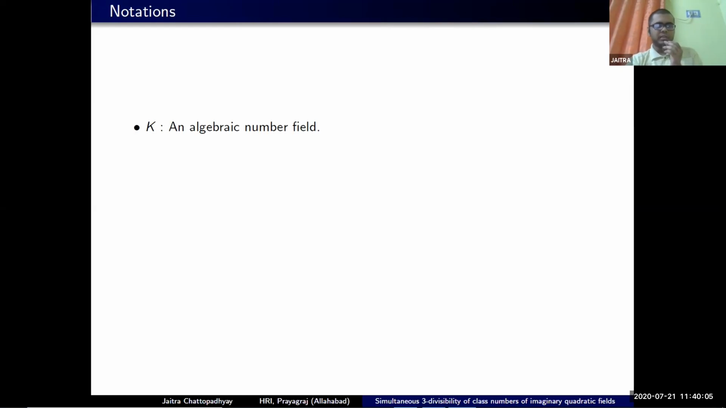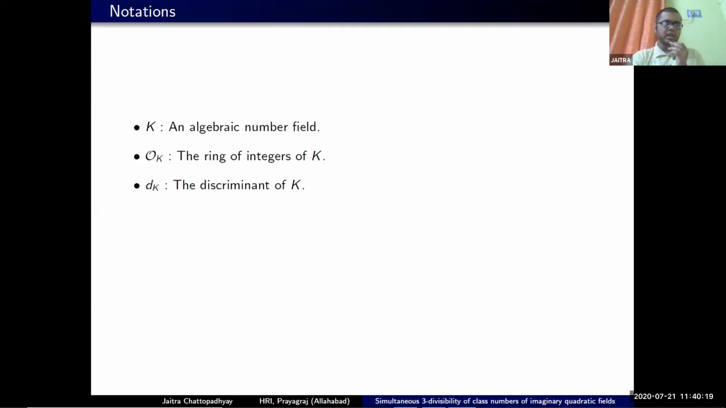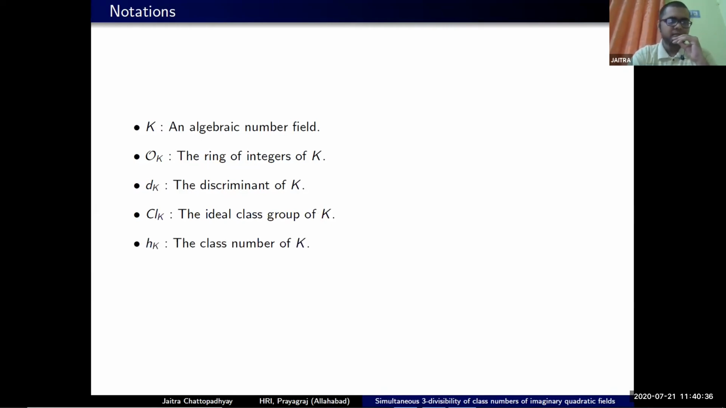Along with this K comes the ring of integers O_K, which is the integral closure of Z inside K. And we denote the discriminant of the number field K by d_K. Having said this, we have the class group Cl_K, which is an important invariant associated to the number field K. It's a celebrated theorem from algebraic number theory that the ideal class group is finite, and the order of this group is known as the class number of K.